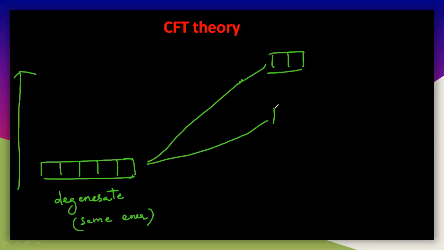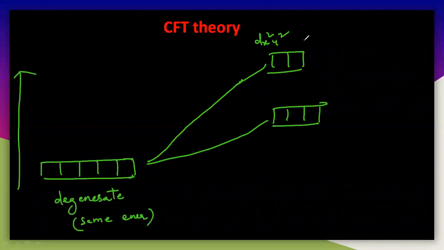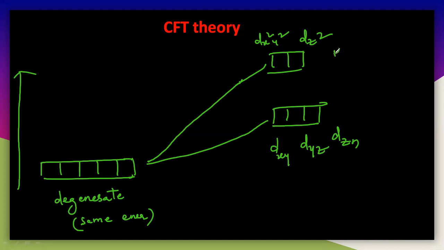And again the energy of this is dx square y square and dz square here, and this is dxy, dyz and dzx. So see here, this is very high repulsion and this is very low repulsion.